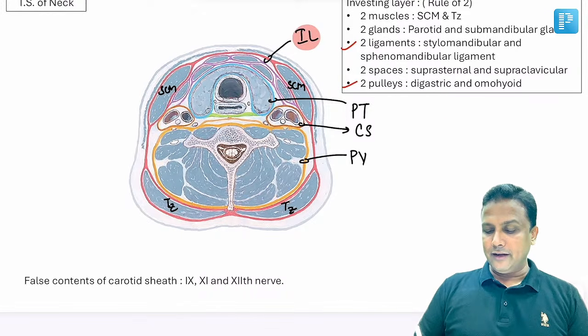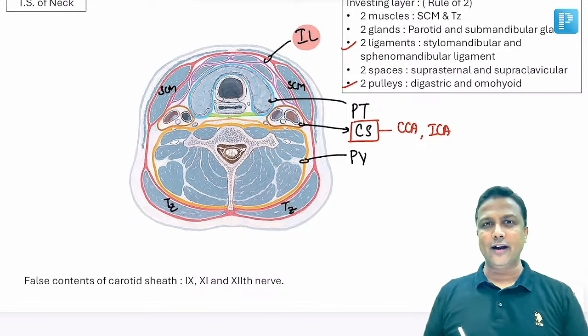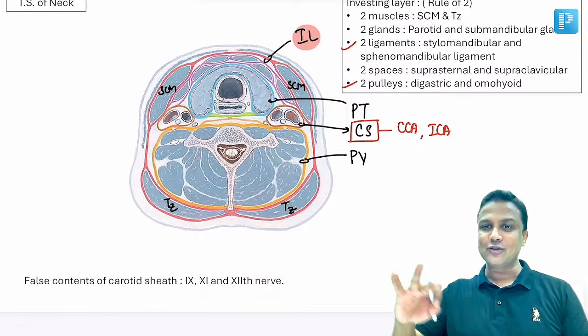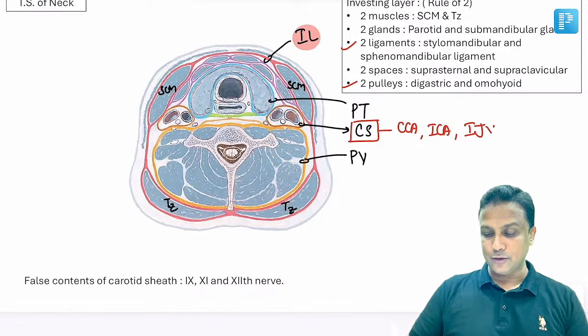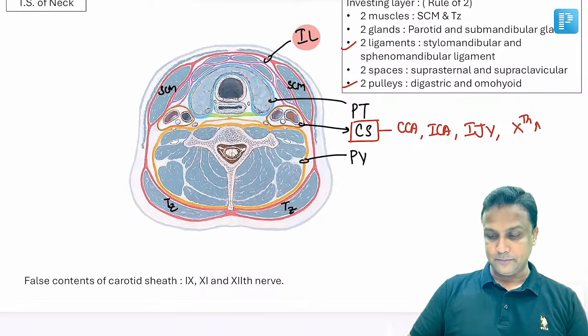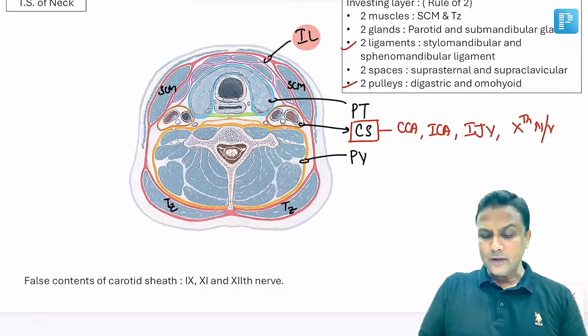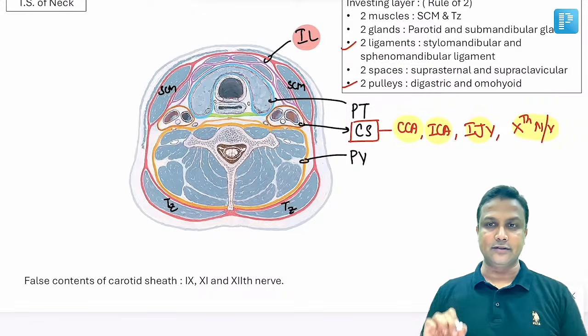Carotid sheath content every student knows very well. Inside the carotid sheath you'll be having common carotid artery. Along with that there will be internal carotid artery. Do you have external carotid artery inside that? No. नाम से हमको समझ में आ रहा है कि external carotid artery is actually coming outside, sir. Inside that you'll be having internal jugular vein also. Along with that 10th nerve, sir. यहाँ तक average MBBS student will be knowing very well. So every student will be knowing that inside the carotid sheath you'll be having common carotid artery, internal jugular vein and the vagus nerve, sir, 10th nerve.